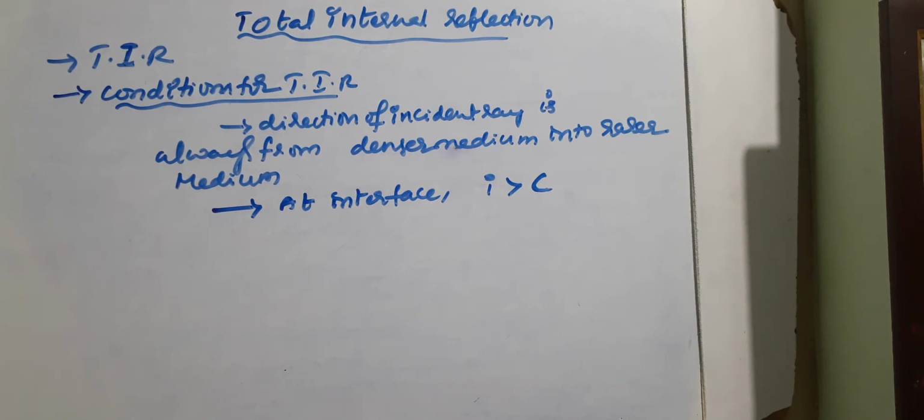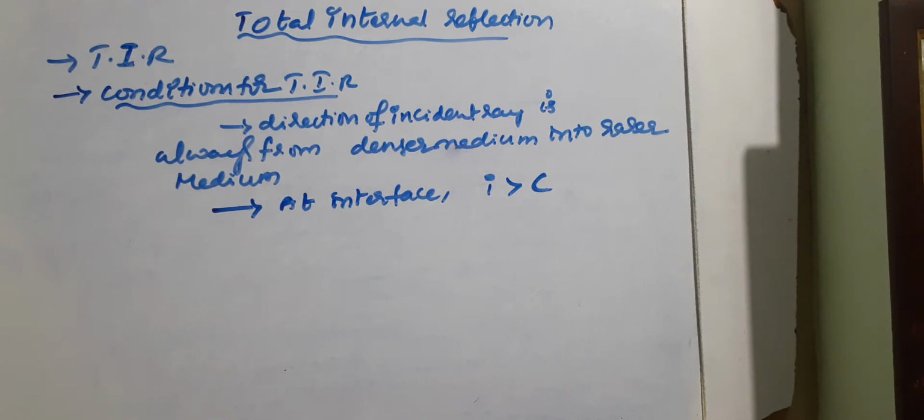Here I is angle of incidence and C is critical angle. But what is critical angle? The formula for critical angle is clearly explained in the previous video. Students, you can see this in this channel and understand better.